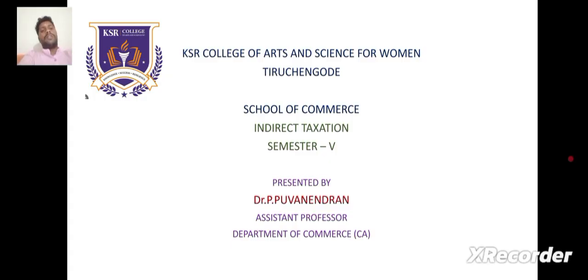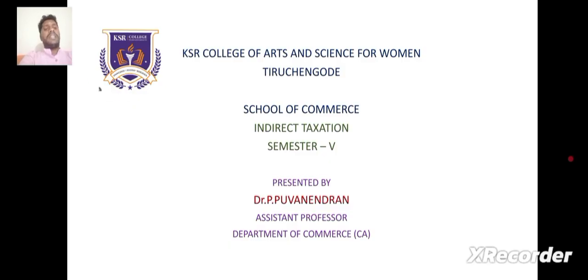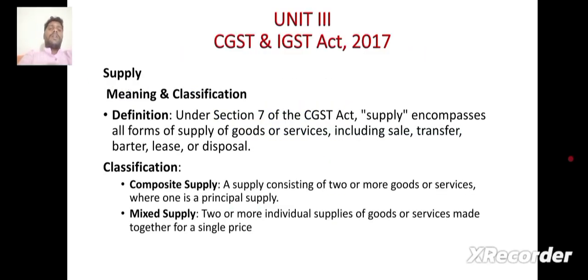Now discuss about the indirect taxation. CGST and IGST Act 2017. Supply, meaning and classifications. Under Section 7 of the CGST Act, supply encompasses all forms of supply of goods and services, including sales, transfer, barter, lease, or disposal.